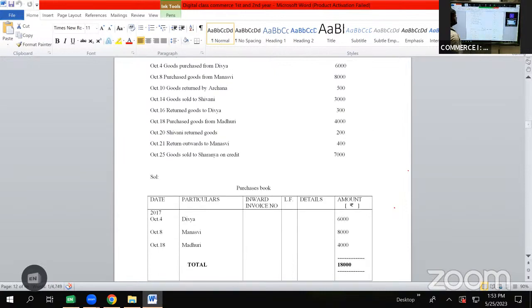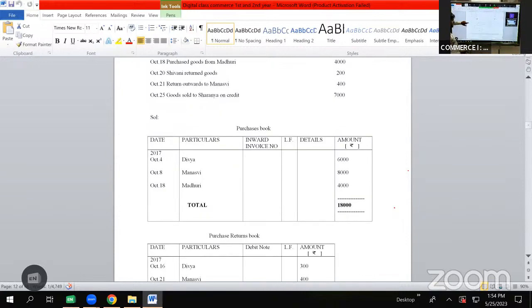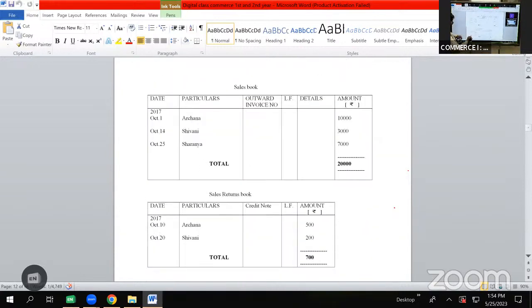Then we have a transaction on October 18, purchased goods from Madhuri, 4,000 rupees. It is a transaction of purchases, will be shown in purchases book as October 18, Madhuri, 4,000 rupees. Then we have a transaction on October 20, Shivani, return goods, 200 rupees. So here on October 14, we sold goods to Shivani. It was a transaction of sales. Now it becomes a transaction of sales return, which will be shown in sales return book as October 20, Shivani, 200 rupees.